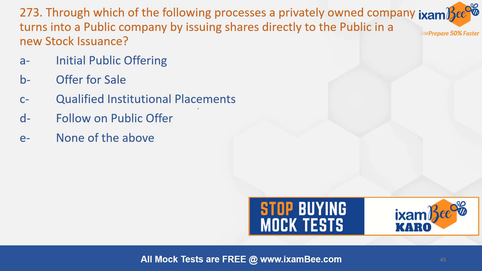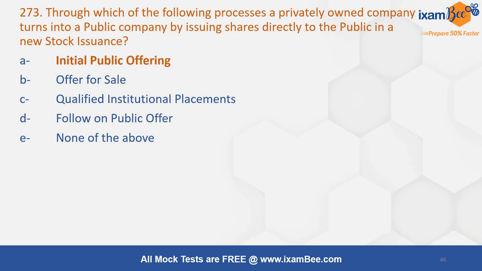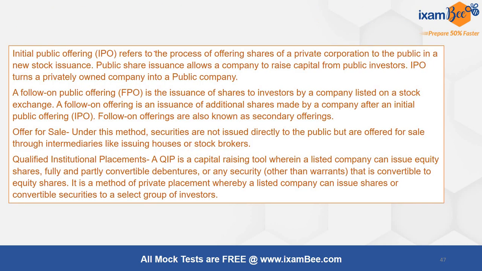Through which of the following processes does a privately owned company turn into a public company by issuing shares directly to the public in a new stock issuance? Very simple question. First time a company issues shares, that is called IPO, initial public offering, and that is how a private company becomes a public company. Public company means when the shares are held by the public.